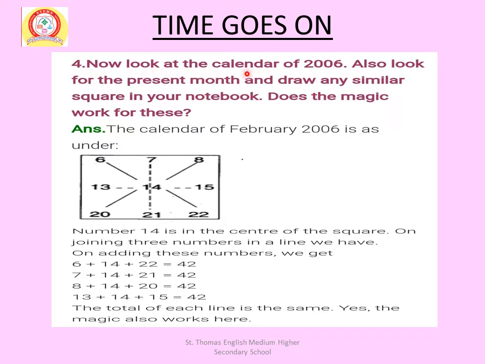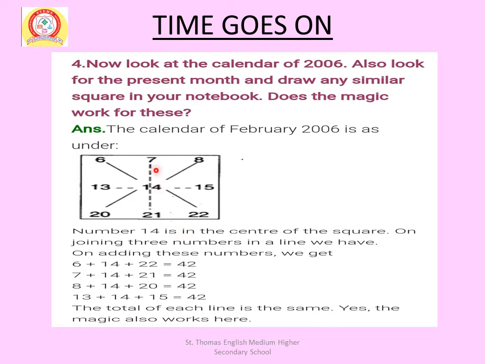Now look at the calendar of 2006. Also look for the present month and draw any similar square in your notebook. Does the magic work for this? Answer: the calendar of February 2006 is as under. Now the number 14 is in the center of this square. On adding the numbers in a line, 6, 14, 22 gives 42.